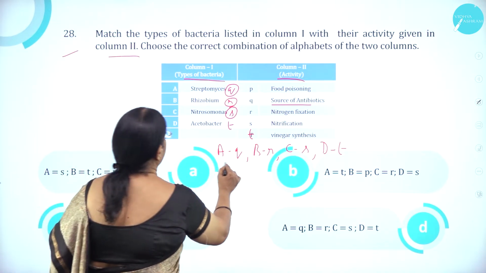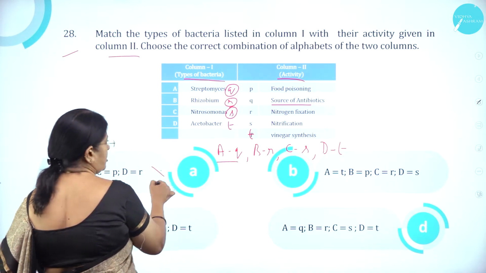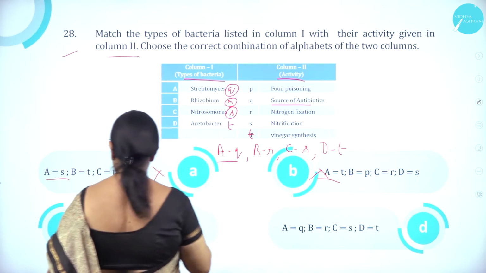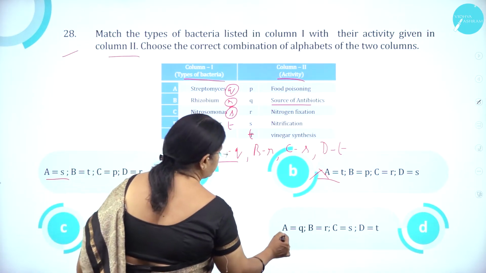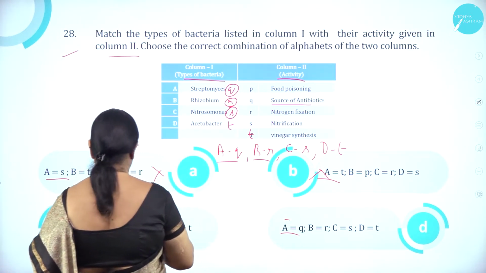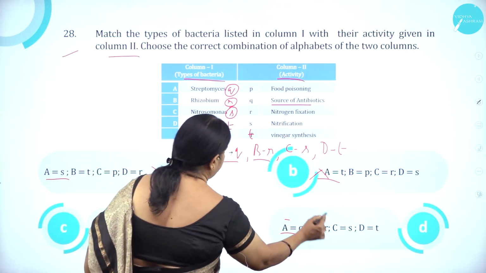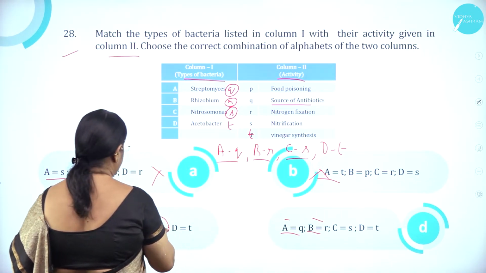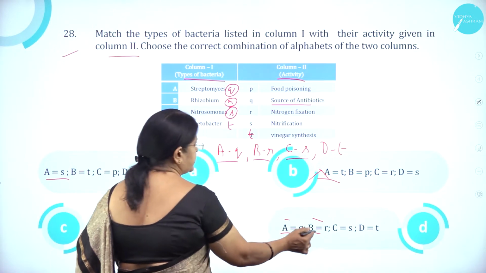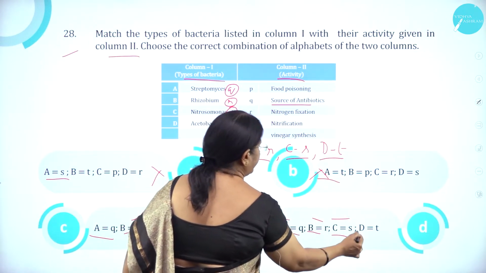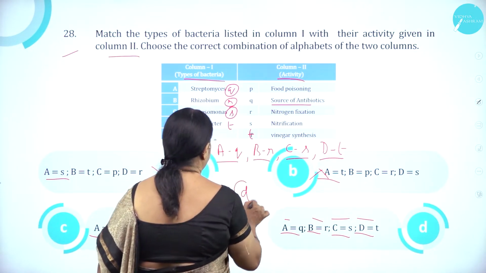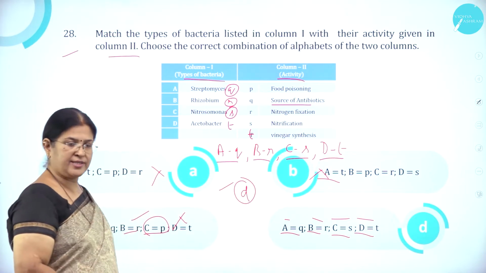Go for the first one, AQ. Here it is AS, wrong. Here it is AT, wrong. Here it is AQ. Here also it is AQ. Go to the next one, BR. Here also it is BR. Here also BR. Go for the next one, CS. Here it is CP, wrong. Here it is CS, correct. DT. So option D is the right answer.